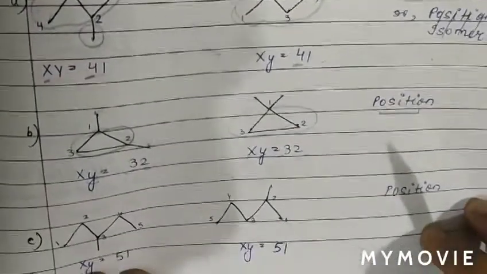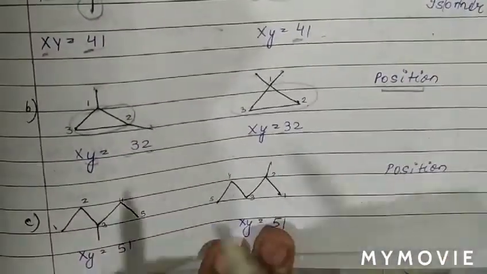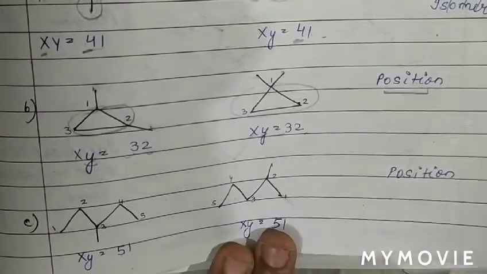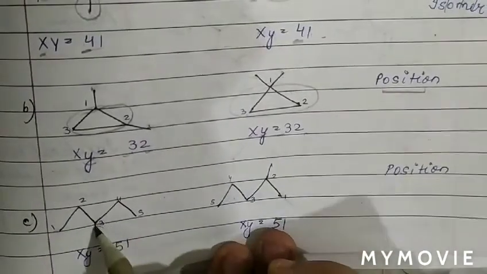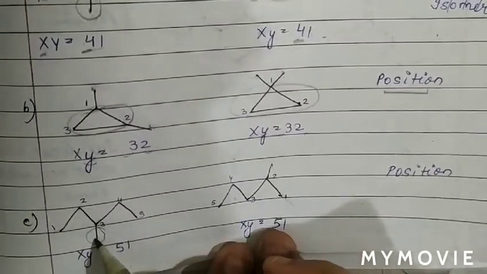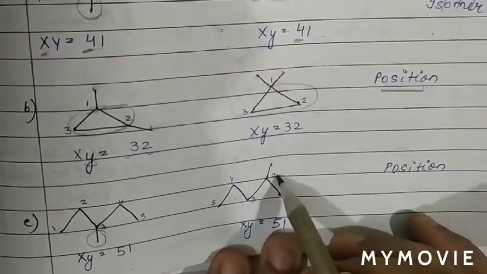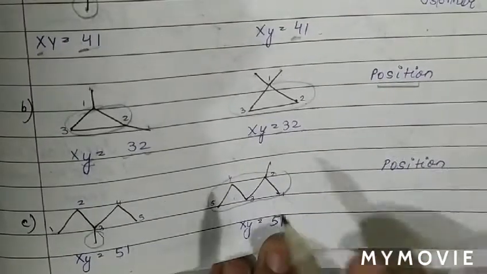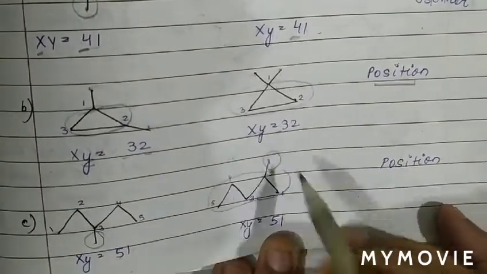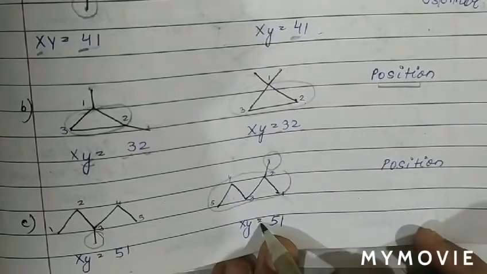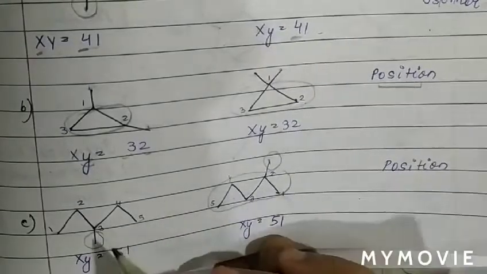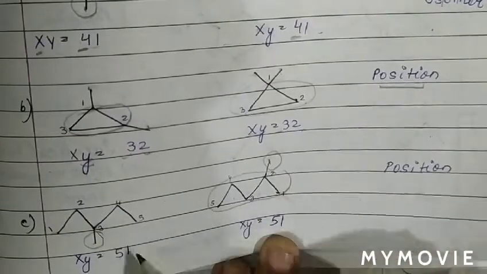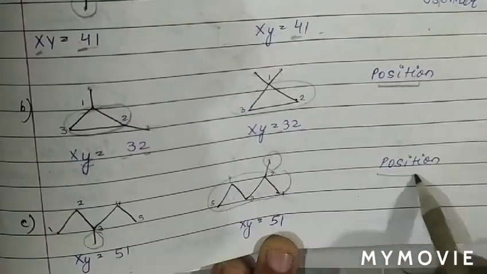Now see the next. Next we can see there are 5 carbon atoms in the main chain, so X is 5, and there is one side chain starting with carbon, so Y is 1. Therefore the XY number is the same and the IUPAC name is different: 3-methylpentane, 2-methylpentane. Therefore when the isomeric number is the same and the IUPAC name is different, we call them position isomers.